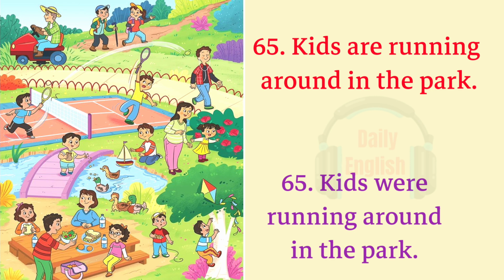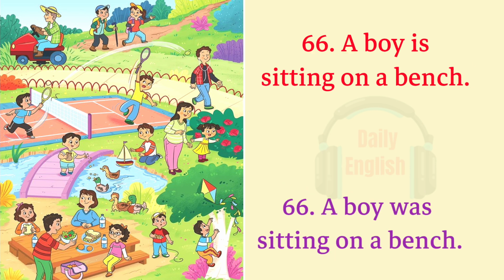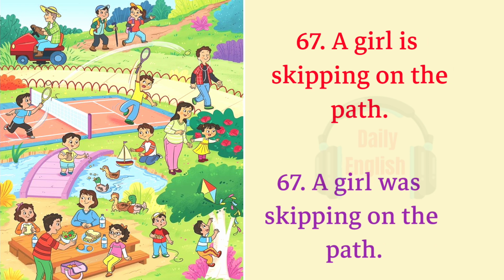65. Kids are running around in the park. Kids were running around in the park. 66. A boy is sitting on a bench. A boy was sitting on a bench. 67. A girl is skipping on the path. A girl was skipping on the path.